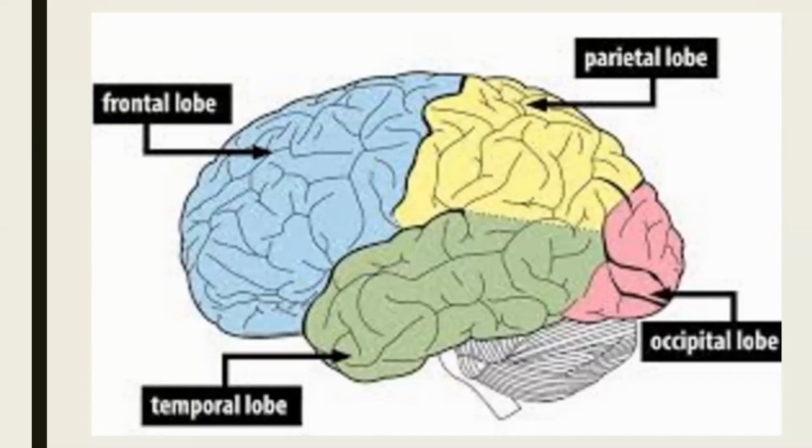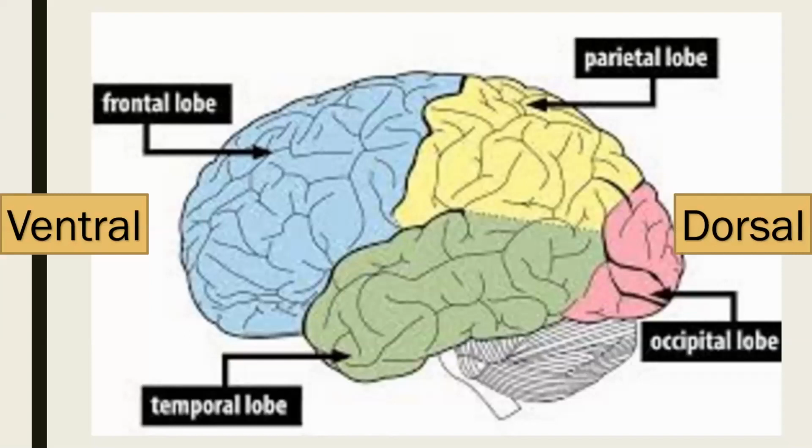From the ear, or behind your ear, you'll be able to feel one more hard substance, which is nothing but the temporal lobe. At the back end, you'll be able to feel the occipital lobe. And exactly where you tie your ponytail, especially for girls, that's where your parietal lobe is situated. Okay, so these are the different lobes of the brain. This is the ventral and this is the dorsal side. Do not forget.